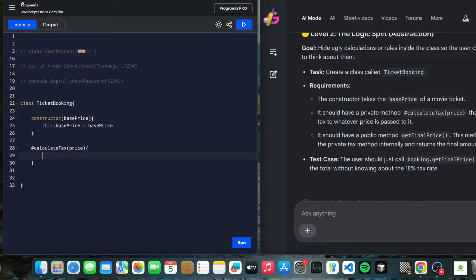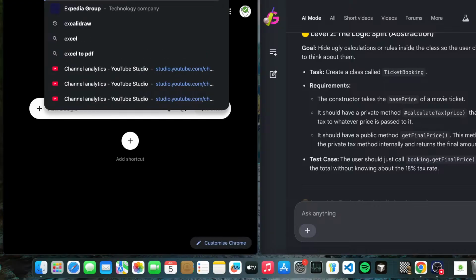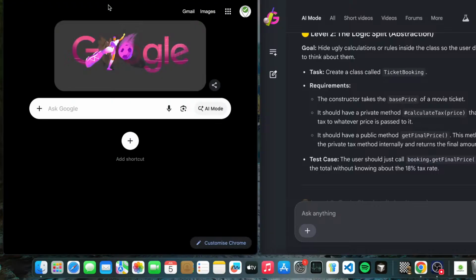Calculate price, that adds 18%. Okay, 18% tax. Let's have ans equals to price multiplied by 18%, which means 18 divided by 100, which is 0.18, right? If we have Excalidraw, let's go with that.